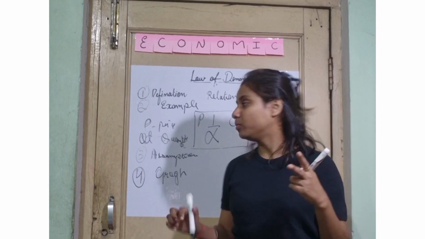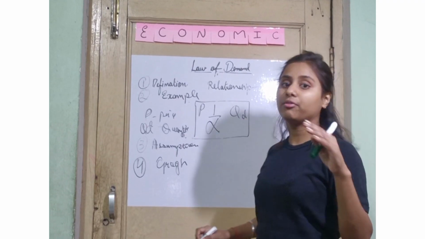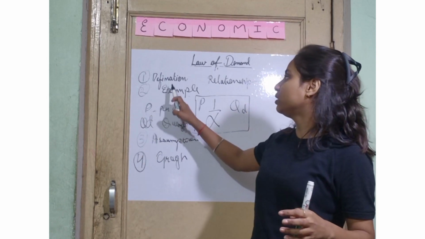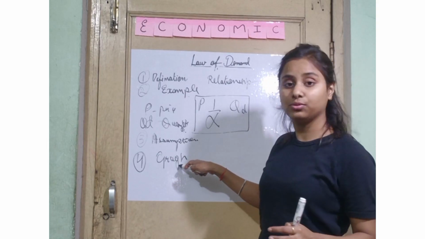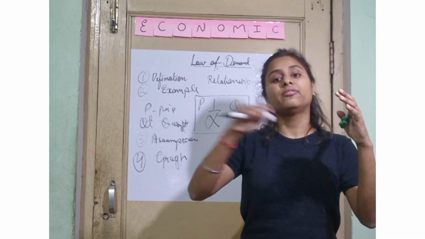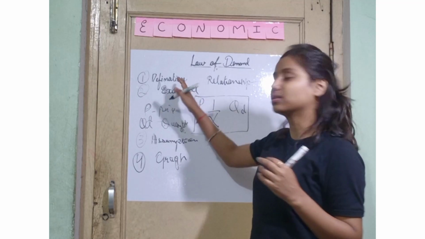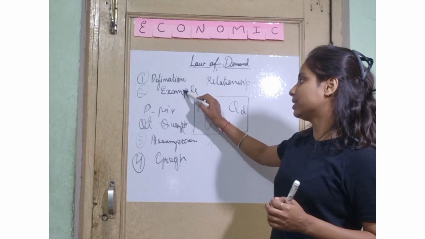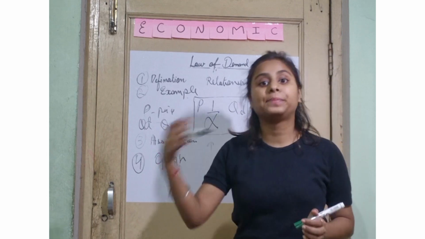Now I'll explain. If your question is of 2 marks, just write definition and example. You can write this also. Have a good impact. If it's 3, same goes with 2 and 3. If your answer comes for 4 to 5 marks, just go with the definition, example, this, and do the graph, only graph. You will get directly made the graph, y-axis, x-axis. Just make the graph and write how, as the price increases, demand increases. Okay, and if your answer comes for 8 to 10 marks, you can write definition, example, this, and graph, and you can explain the graph.